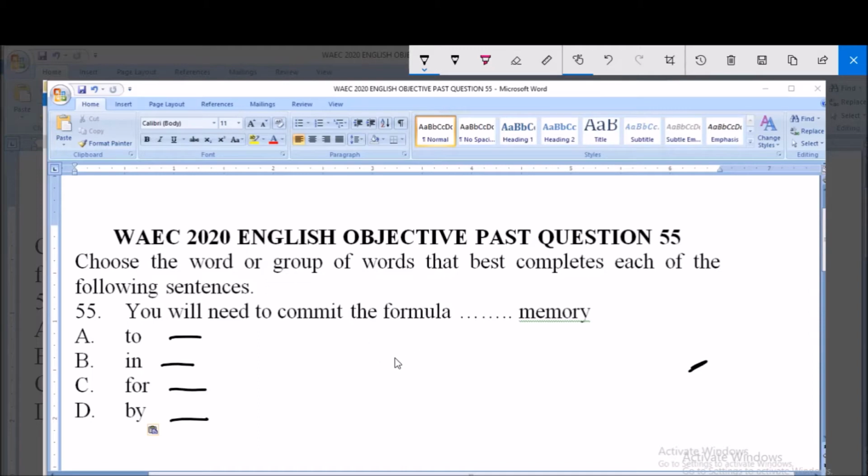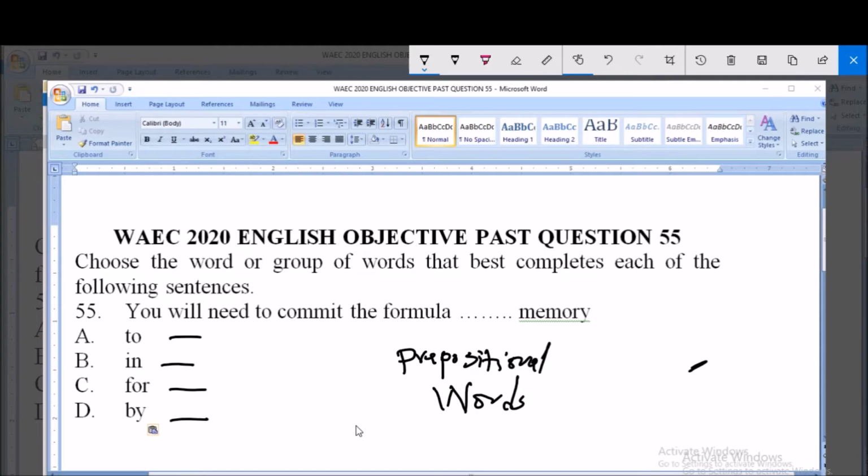Option A to D, they are prepositional words, so please take note of that. And of course, the best prepositional word that can go with this expression or sentence is that you will need to commit the formula to memory.